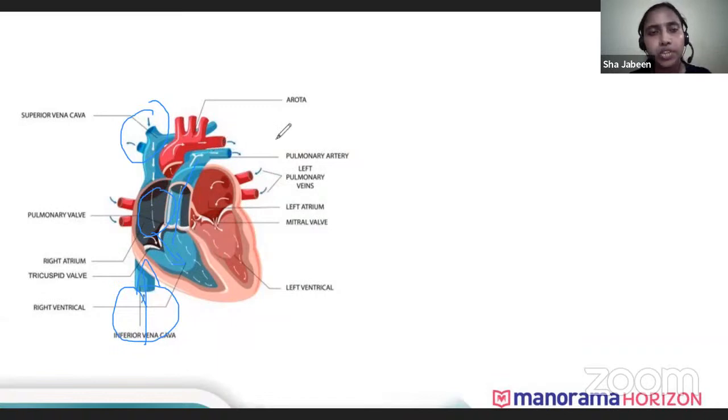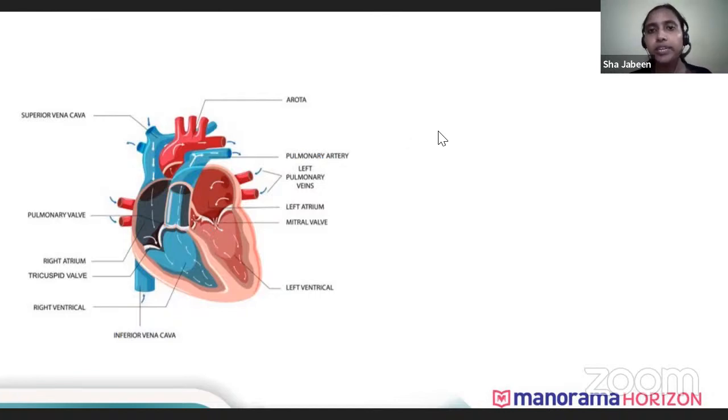After getting oxygenated, through the pulmonary veins, the blood comes back to the left atrium, and from the left atrium it goes to the left ventricle, and from the left ventricle through the largest artery, which we call the aorta, it gets circulated all over the body. This is how circulation takes place in our heart.